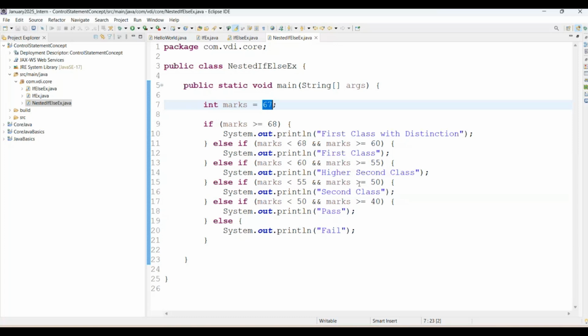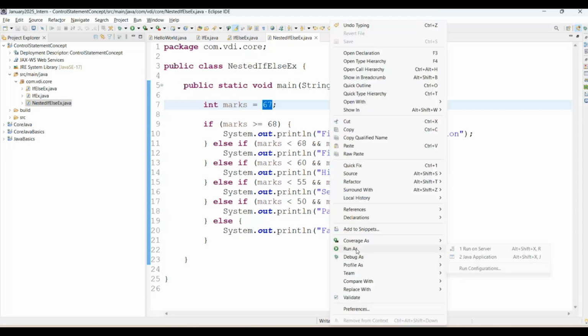This will be an interactive session actually. I want to ask some questions here, okay? Okay, we'll check, and it will print first class.